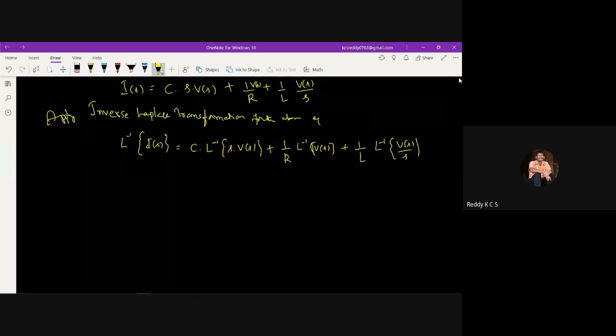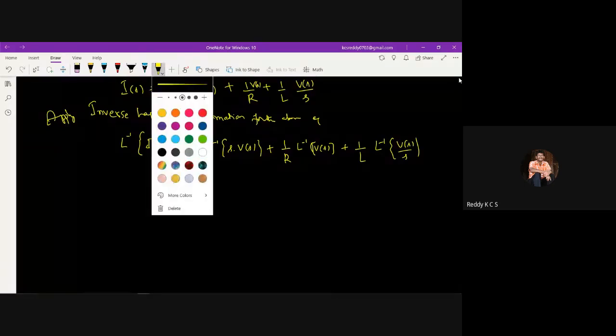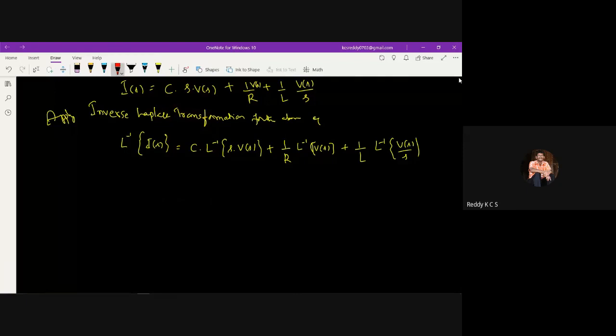So don't confuse this L and this L. This L represents the inductance, and this L represents the Laplace, the inverse Laplace. So L inverse means inverse Laplace.